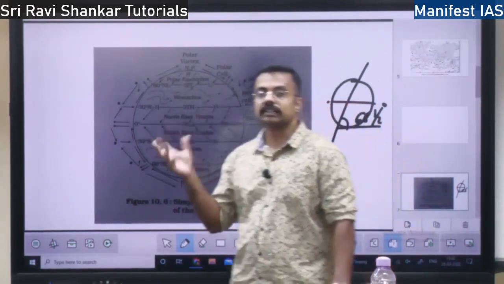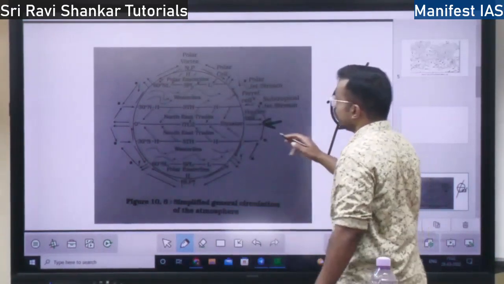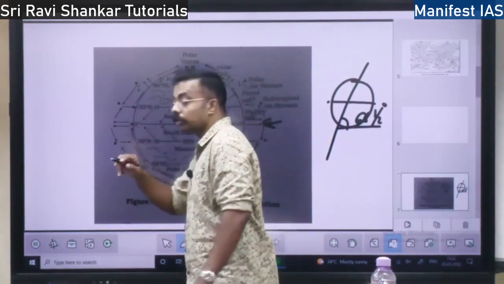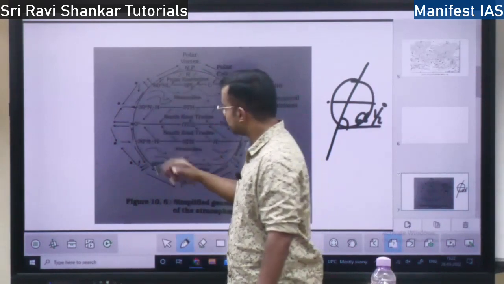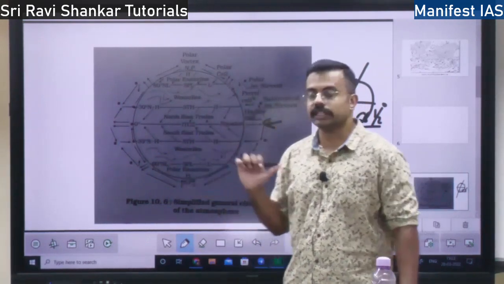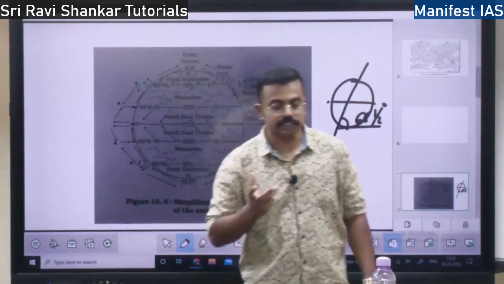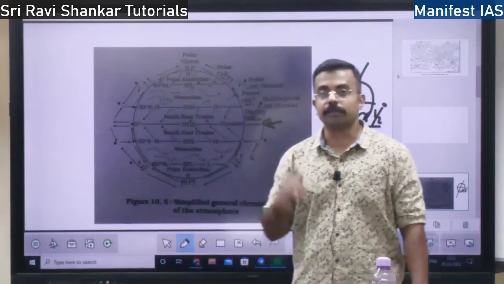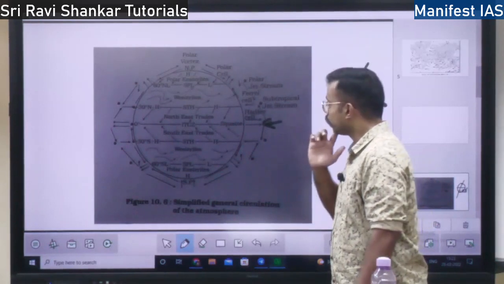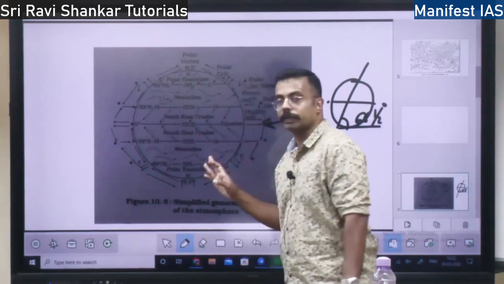Rather, as the earth rotates and revolves around the sun in a particular orbit, the sun rays will be moving from 0 degrees up to 23.5 degrees north, that is the Tropic of Cancer, and also from 0 degrees up to 23.5 degrees south, that is the Tropic of Capricorn. Actually it is not the sun which is moving, it is the earth which is revolving and rotating. Because of that, it appears to us that the sun is moving between the Tropic of Cancer and the Tropic of Capricorn. Wherever the sun rays fall exactly is the zone of ITCZ, the Intertropical Convergence Zone.